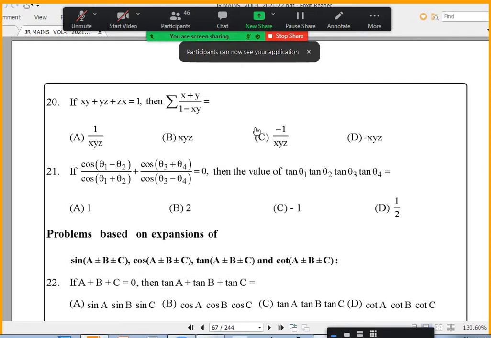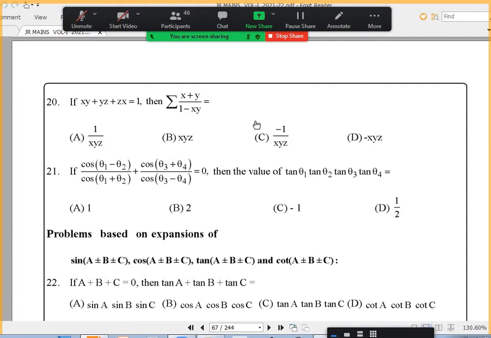Sir, 20. Actually, yeah, 20 you can do by trigonometry, where we can take x equal to tan a, y equal to tan b, z equal to tan c, tan a tan b plus tan b tan c plus tan c tan a equal to 1. From that you can prove a plus b plus c is 90 degrees. But it is unnecessarily lengthy. There are some questions like this where, when you look at the question, there is no trigonometry. It is an algebraic question only. Using trigonometry, they can be done easily. But this one, using algebra only becomes easier. So I am not planning to tell a method using trigonometry.